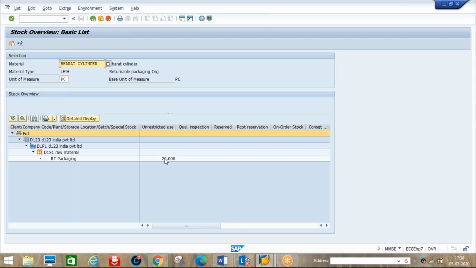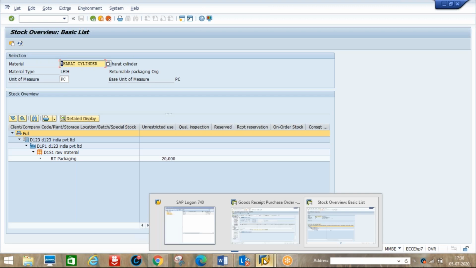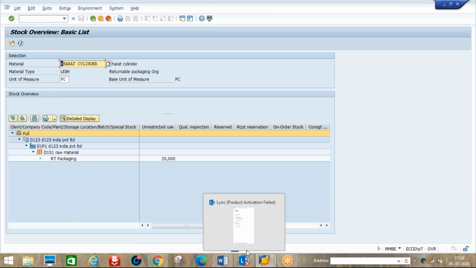After the empty cylinders, we need to send them back. You come back and see, then it will be 0 here because we already sent it back, right? Then it will not show as stock under here. Let's say we use this gas, so maybe in 15-20 days the gas cylinders are over. So sometimes the vendor says, for emergency purposes, okay, if once 20 pieces are there, at least 10, once you finish, let me know, I will come and pick up 10 pieces, then I will come back and next time take 10.